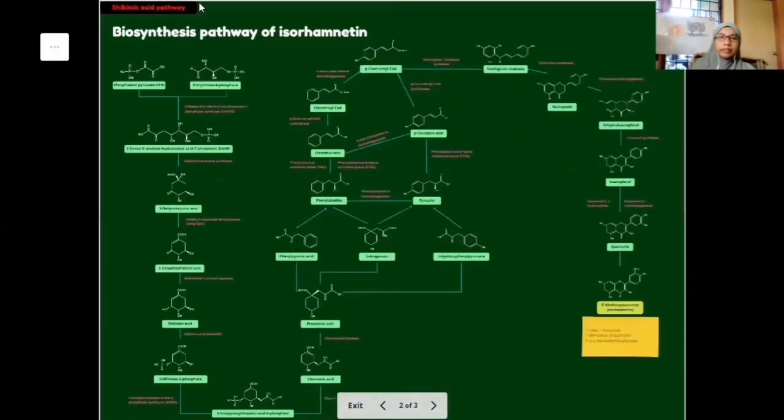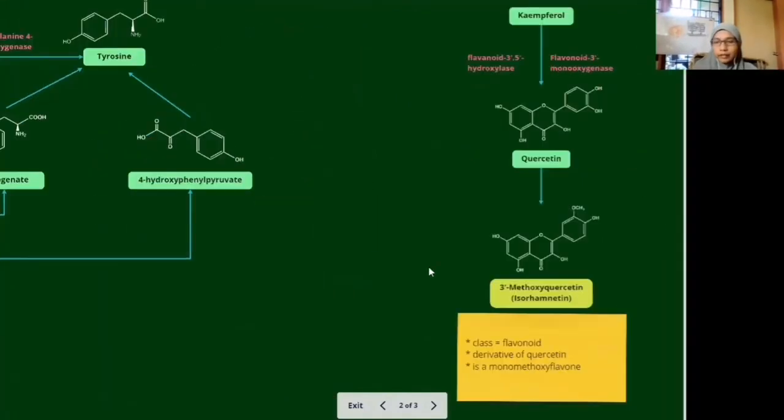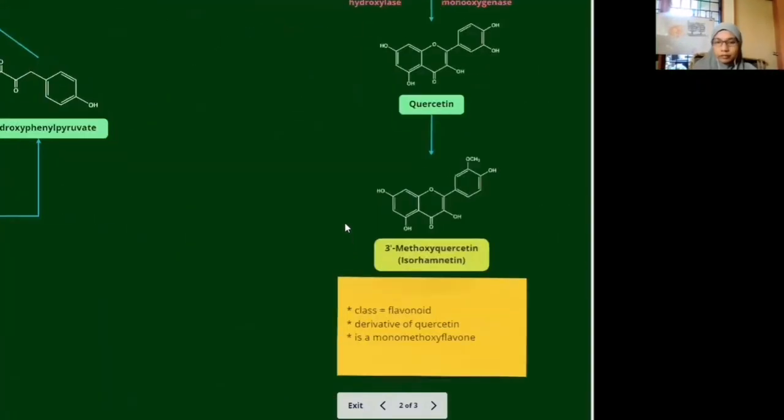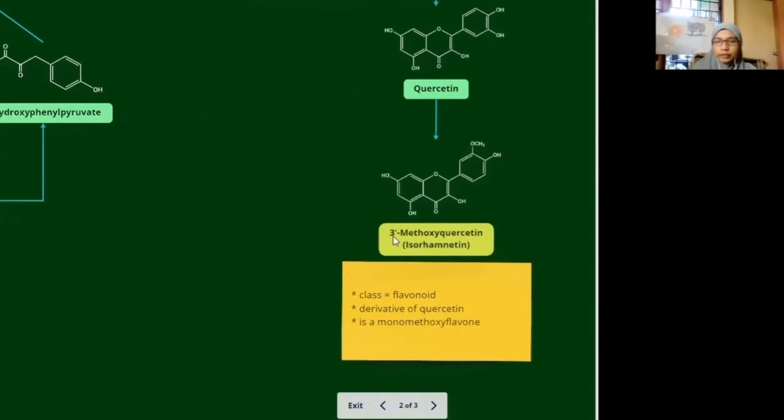Next is the biosynthesis pathway of isoramnetin. Briefly explained, isoramnetin has the synonym 3'-methoxyquercetin. From the name, we can know that it is a derivative of quercetin, where this compound quercetin is a flavonoid.